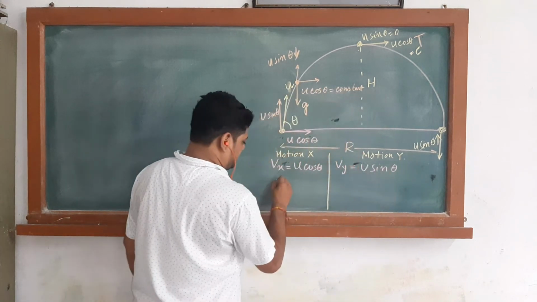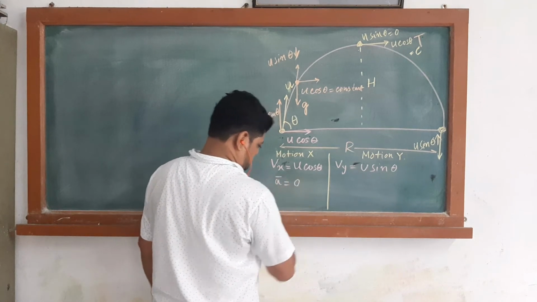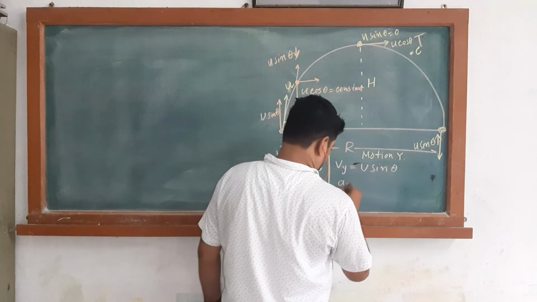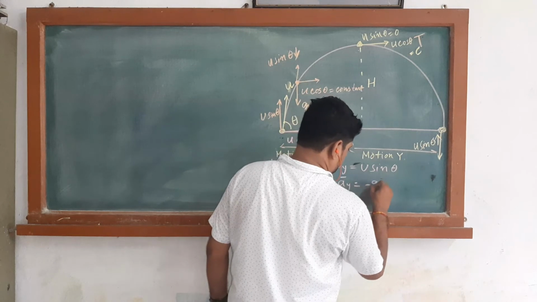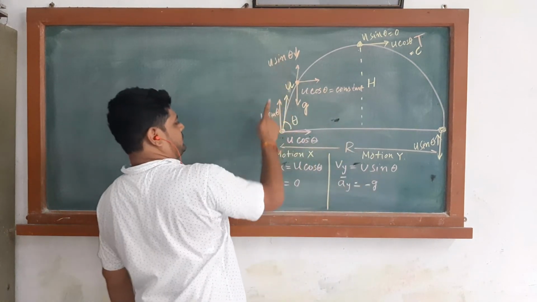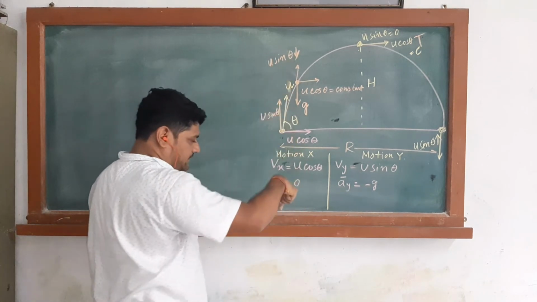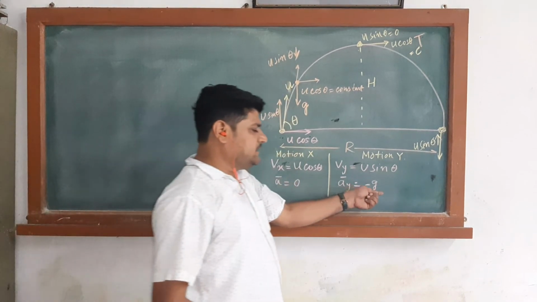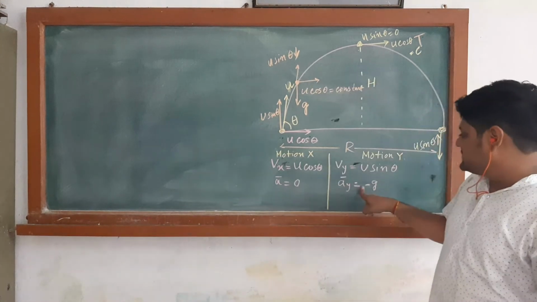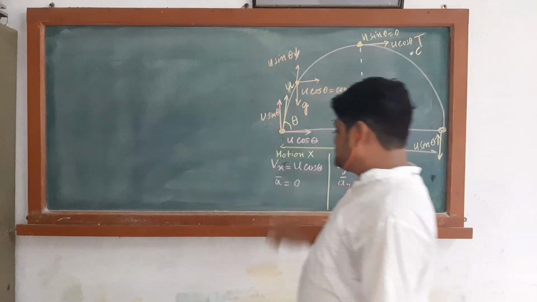What is the acceleration? Ax is equal to 0, Ay is equal to minus g, as the pull is in the opposite direction. So the acceleration is minus g, the minus sign being opposite to the direction of motion.